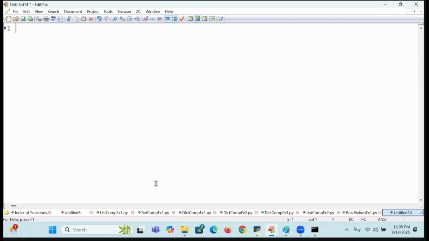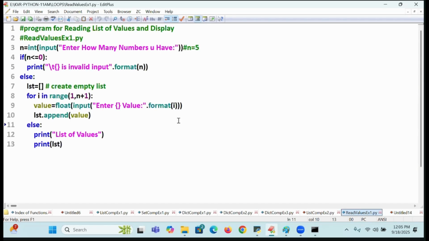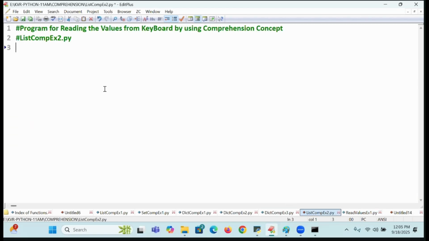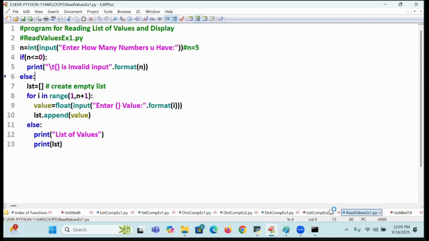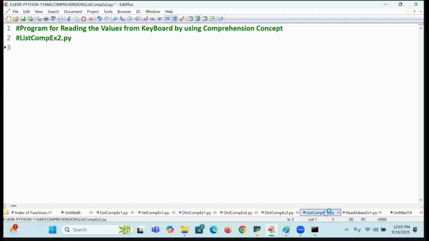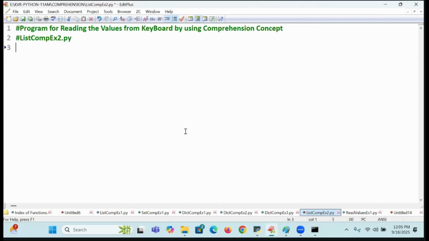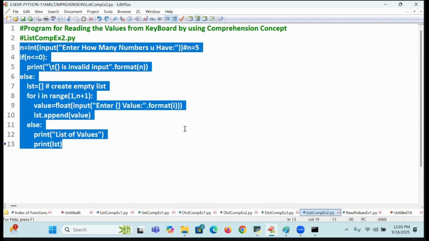Students, shall we continue now? What is our topic now? Reading the values. This is the topic we are having. Now I am going to enter into this place. So this comprehension concept, I executed it. Comprehension example 2, this point I will continue.